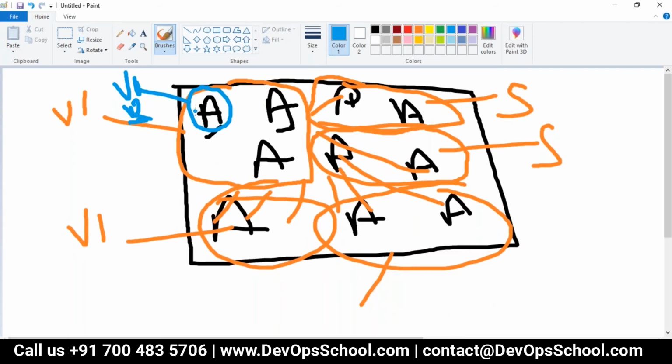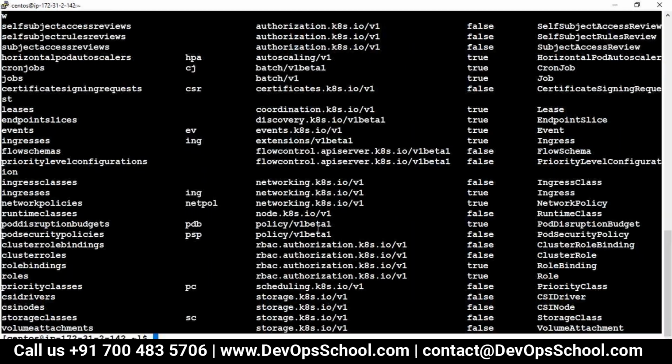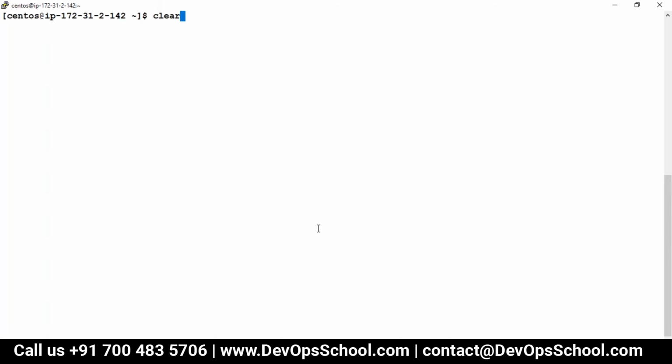It's like Windows 2009, 2010, like that. So the pod resource is still released as V1. V2 has not come so far. Now you want to know which have V2. So let's see the version table.